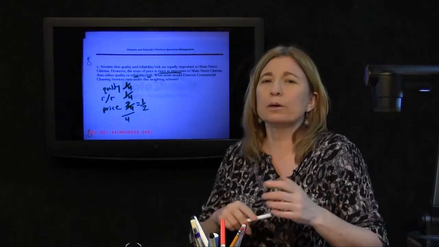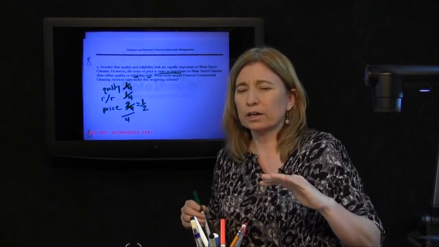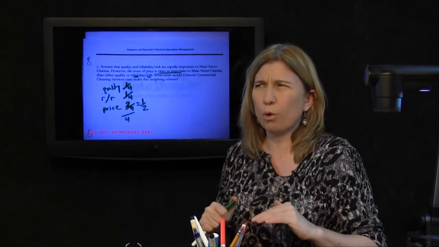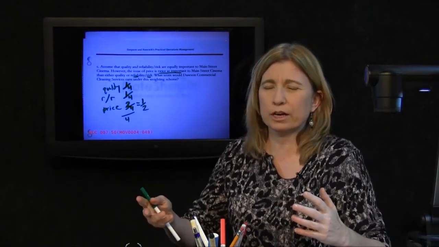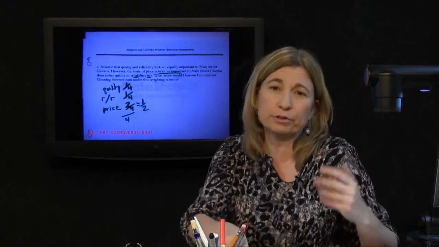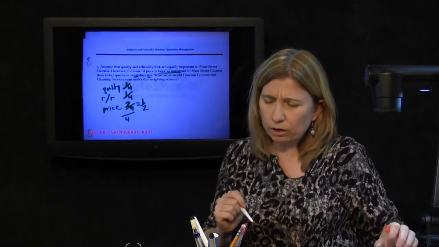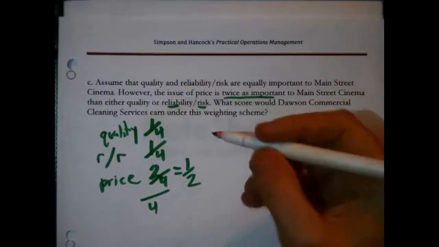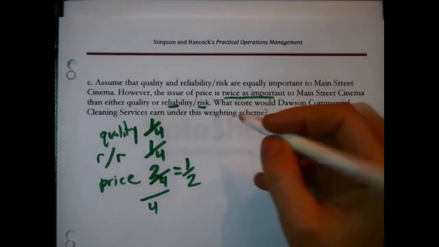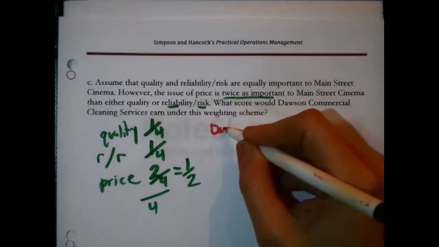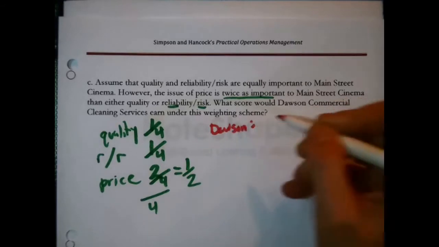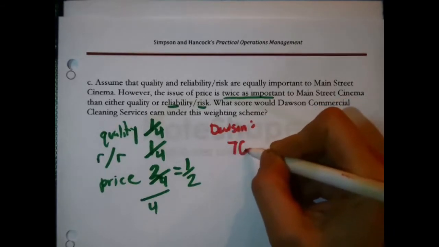Oh, okay. Now wait a minute. We're not done, because the question actually asked what score would Dawson get under these conditions. We just now have to use this to calculate score. So looking back on the data, Dawson received a 70. Let me make a little note to myself. I'm working on Dawson over here. Received a 70 for quality.